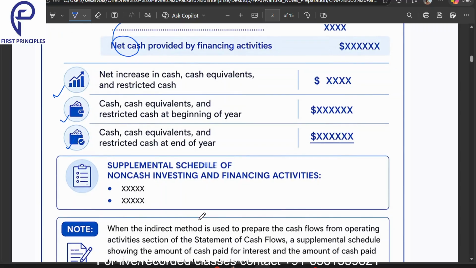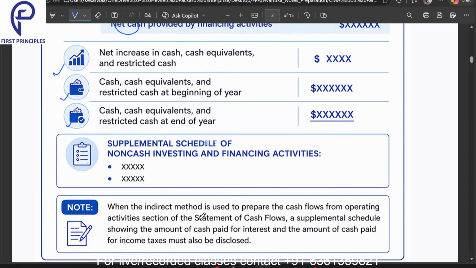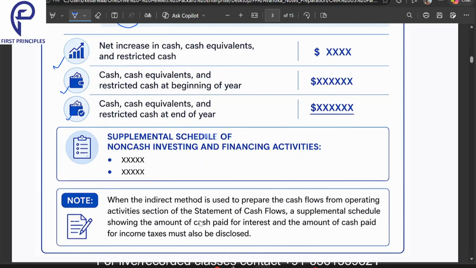Now, supplemental schedule of non-cash investing and financing activities. This is a supplemental schedule which is also presented. Now, one important note we have over here. When the indirect method is used to prepare the cash flow from operating section of the statement of cash flow, a supplemental schedule showing the amount of cash paid for interest and the amount of cash paid for income taxes must also be disclosed.